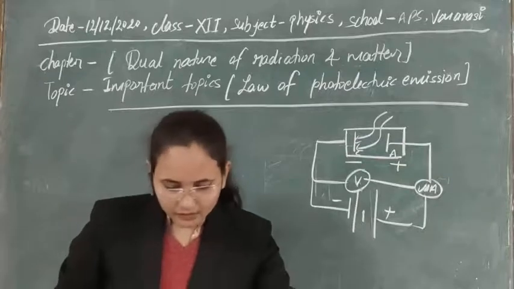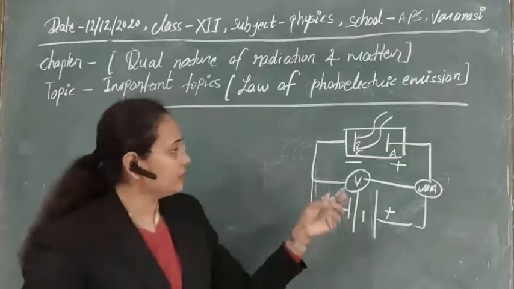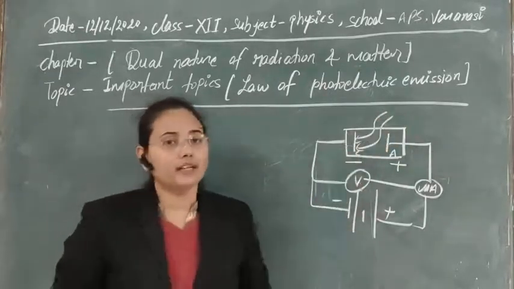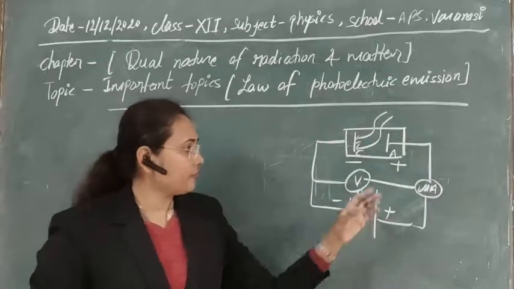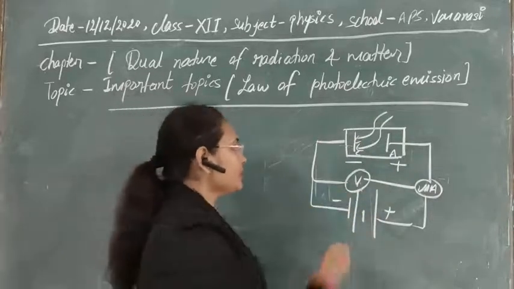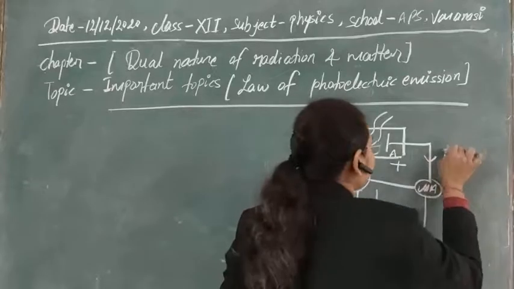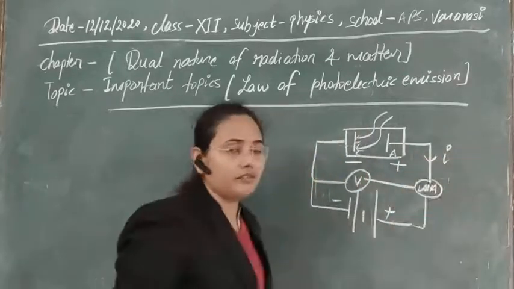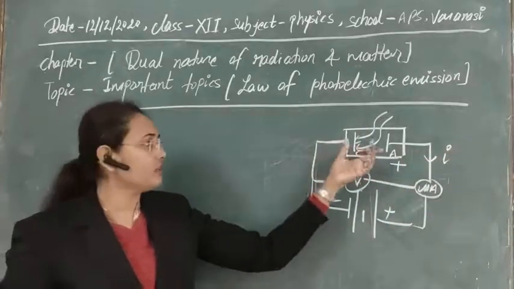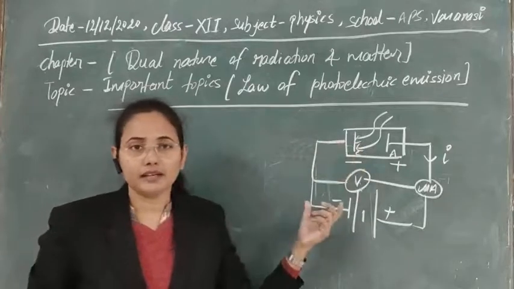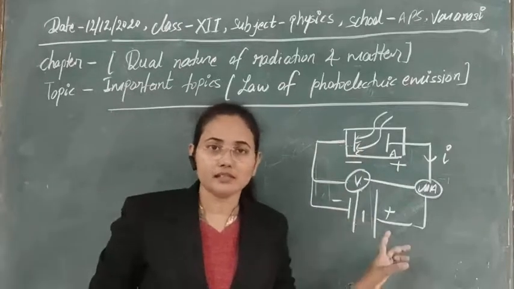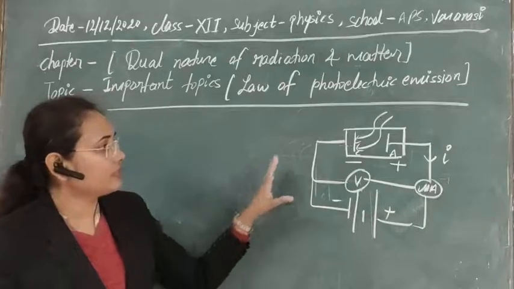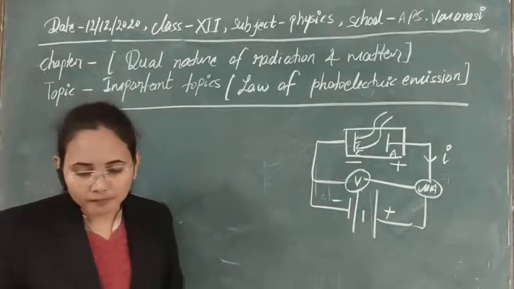So the first factor is intensity. Let's see the effect of intensity on this photoelectric emission current. The current flowing is due to the emission of electrons on incidence of light of suitable frequency. Later we will discuss that also, but first let's see the effect of intensity.